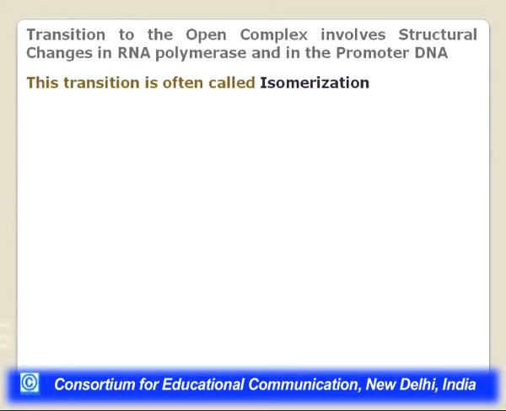The next step will be the transition of this closed promoter complex into the open promoter complex, and that involves structural changes in the RNA polymerase and in the promoter DNA. This transition is often called isomerization. So isomerization is the transformation of the closed promoter complex into an open promoter complex.